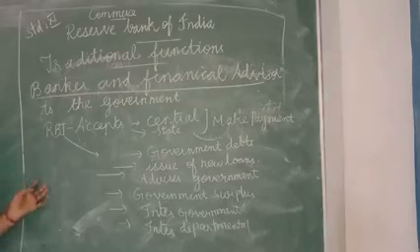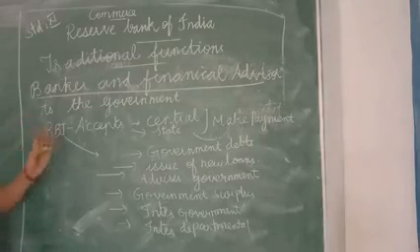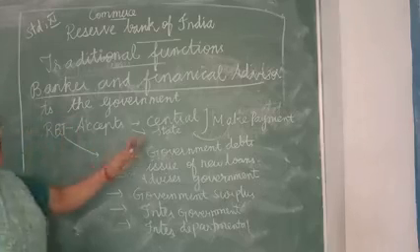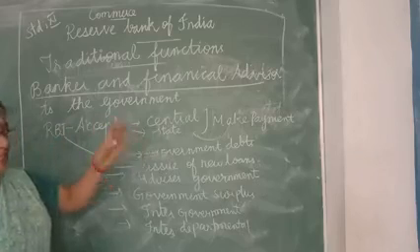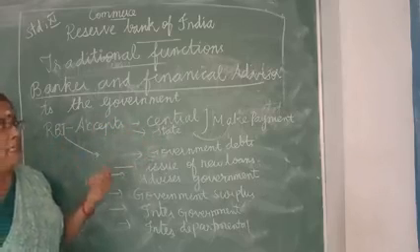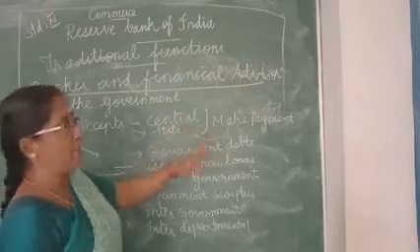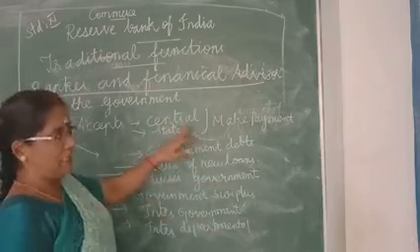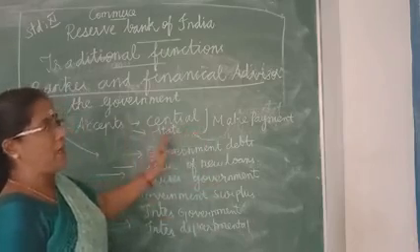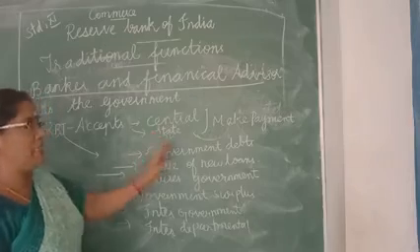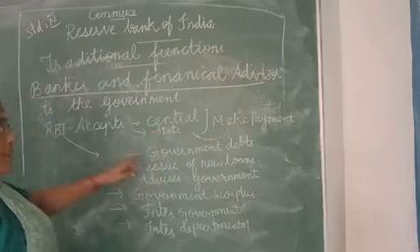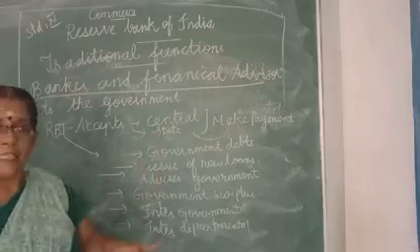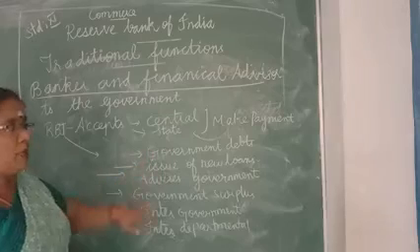The first one is banker and financial advisor to the government. RBI accepts the central government and state government money, and it also makes payments whenever the central government and state government are in need. It makes payment on behalf of the central government and state government. RBI also manages the government debts. The RBI is going to maintain all the debts of the government.